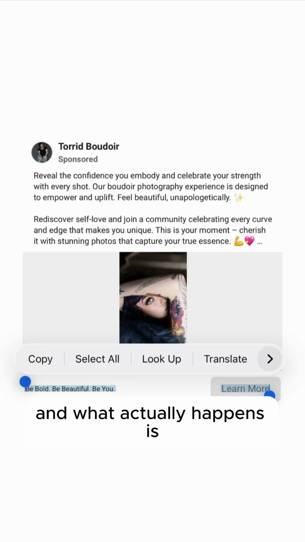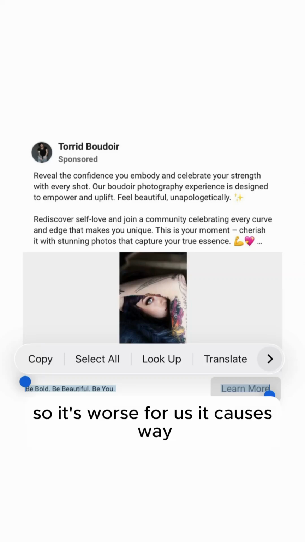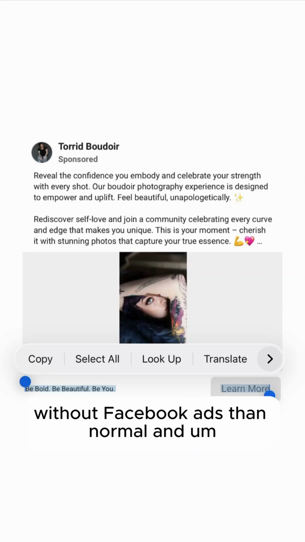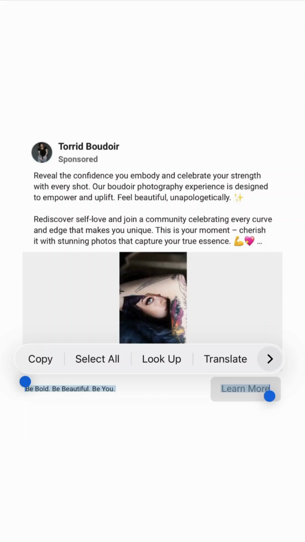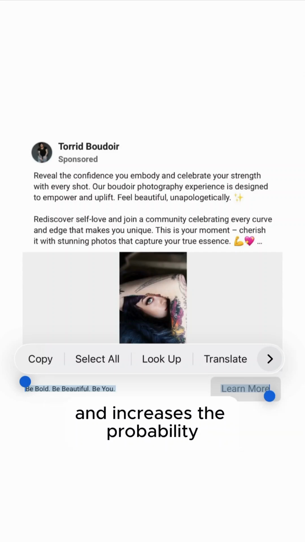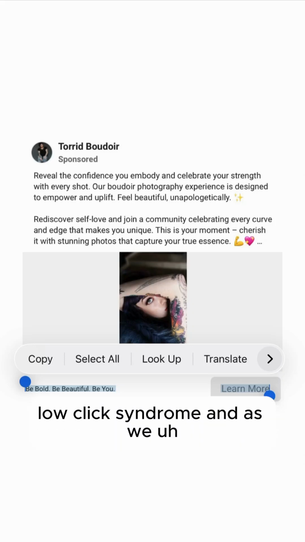And what actually happens is this is actually better for Facebook. So it's worse for us. It causes way, way, way more women to scroll by our Boudoir Facebook ads than normal, and it actually pulls our unique CTR under 6% and increases the probability that we have BLCS, Boudoir low click syndrome.